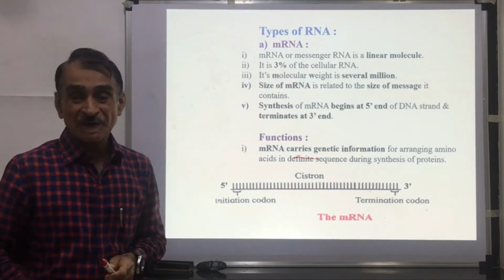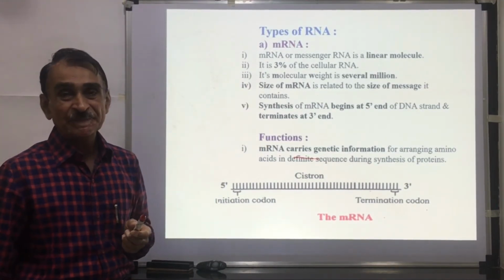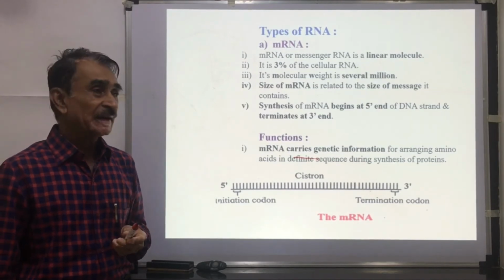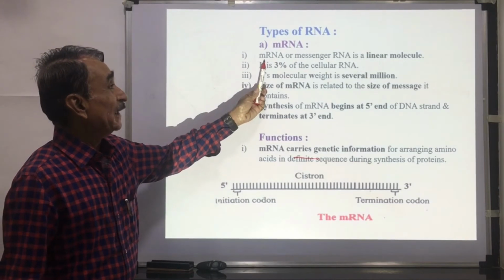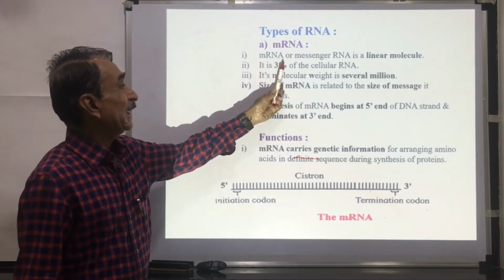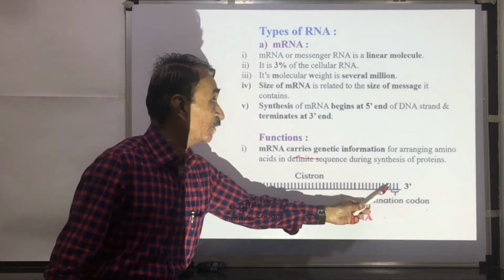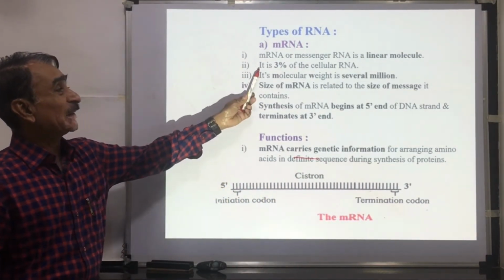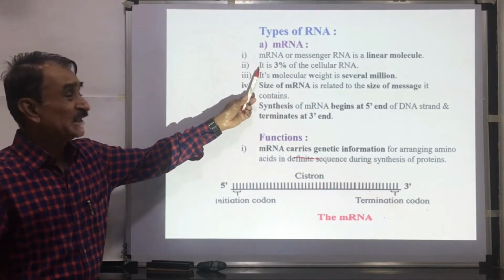Then types of RNA. There are three types of RNA: mRNA, rRNA, and tRNA. mRNA means messenger RNA. mRNA or messenger RNA is a linear molecule. You can see this is a linear molecule. It is 3% of cellular RNA. Of the RNA which is present in the cell, 3% is